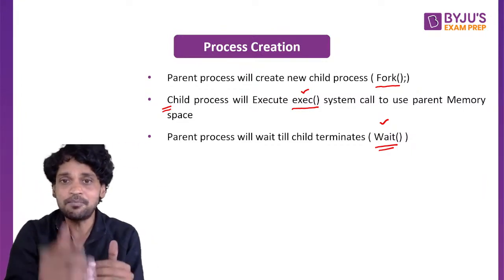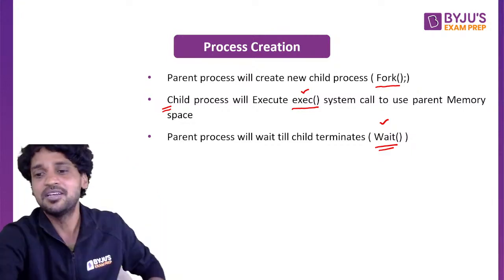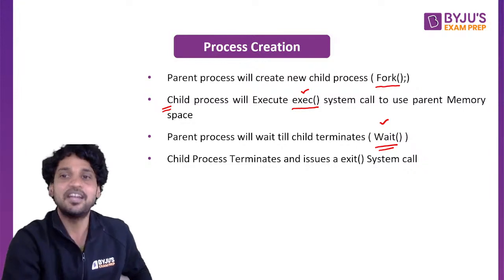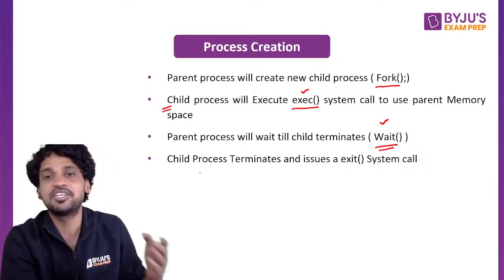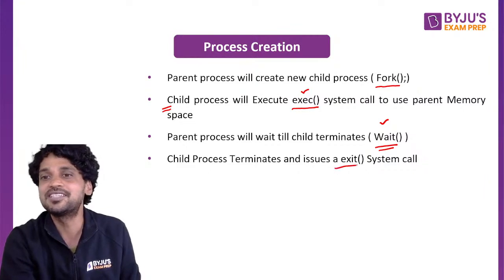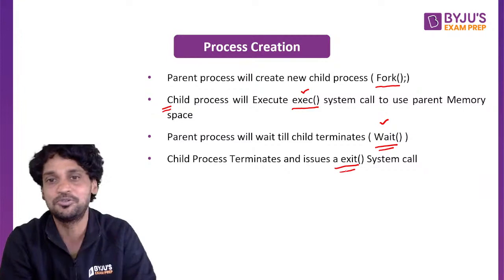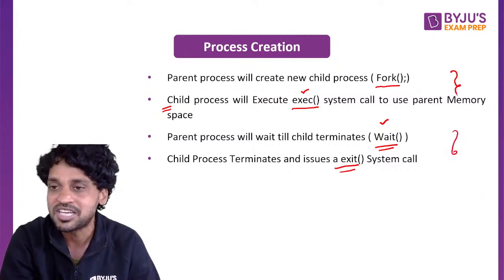The parent process will be able to resume the moment the child process terminates, and it will come back into the ready queue. The child process, right after its execution, is going to issue an exit system call. Right after this exit system call, the parent process will resume. So these are the things that need to be completely understood during process creation.